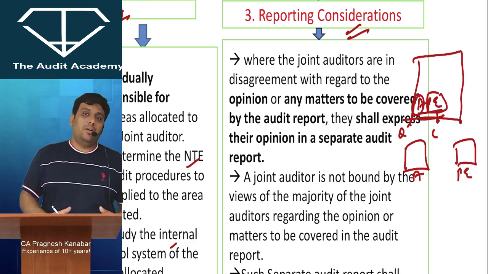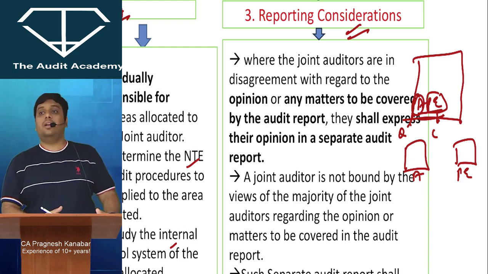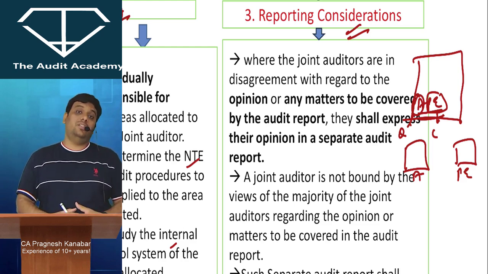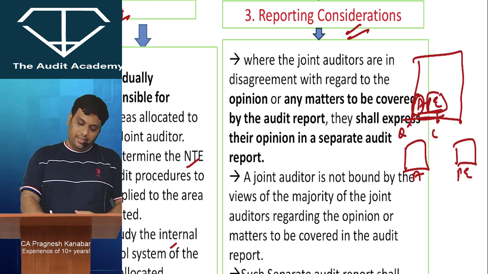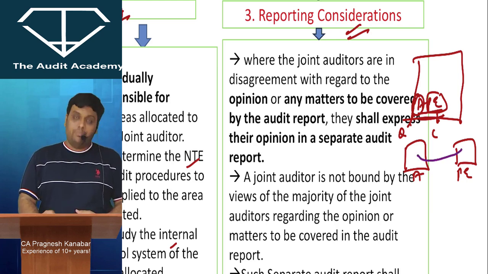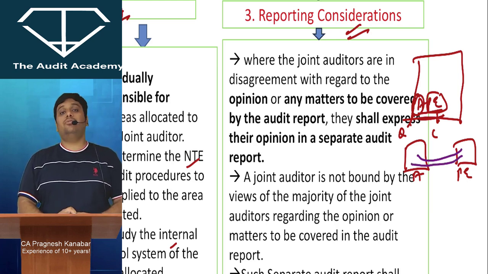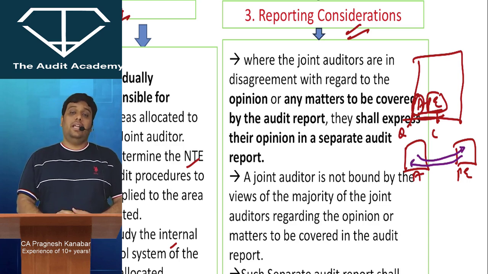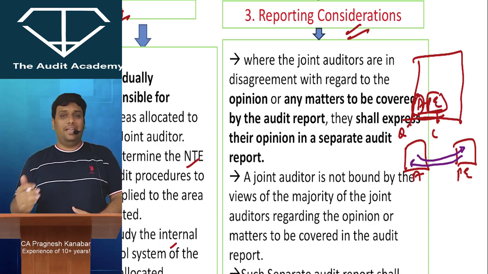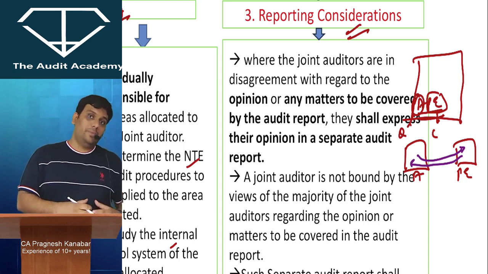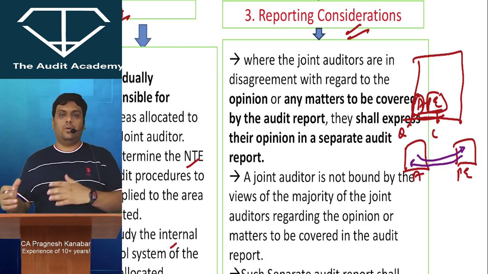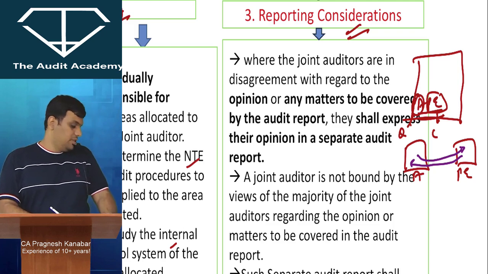But when there are separate audit reports, the shareholders, the readers of the audit report, will be confused to hell. In order to reduce the confusion and bring more clarity, A will have to give a reference to P and E's audit report and P and E will have to give a reference to A's audit report. Both of them will have to give a cross reference so that if a shareholder is reading the audit report of P and E, at least he will go through the report of A also by looking at the reference, and vice versa. When the shareholder is looking at the audit report of A, he will at least go through the audit report of P and E also if the cross reference is properly given.